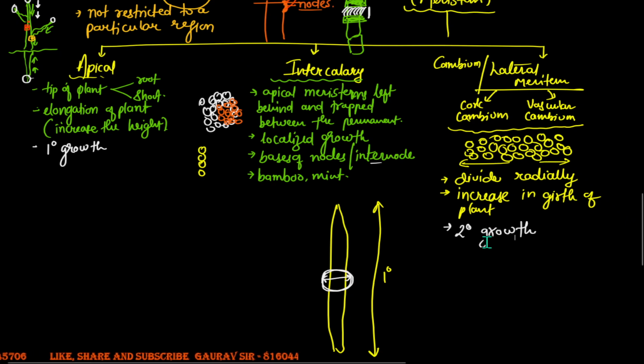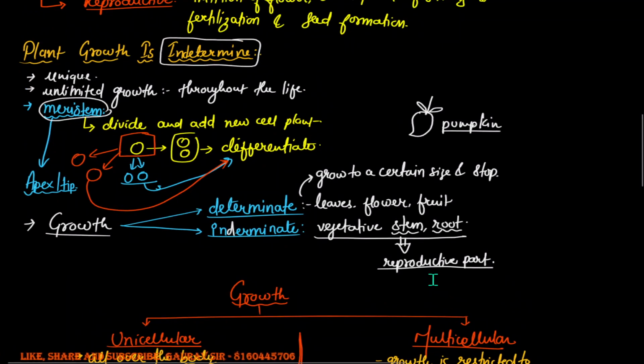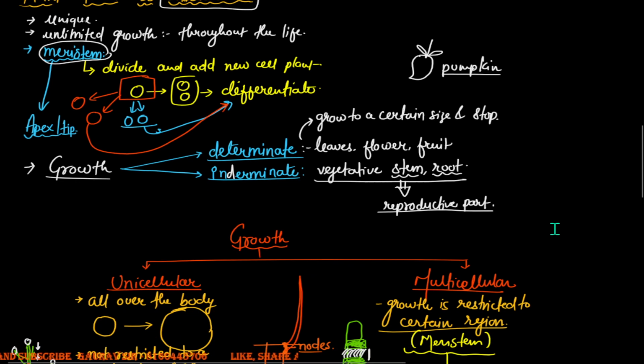I'll just have a brief recall of what we studied in this class. We talked about the fact that plant growth is indeterminate, which is not absolutely true, because plants have a tendency to grow throughout their life, but this tendency is restricted only to certain regions, and those are the stems and the root. However, structures like the leaf, the flower, and the fruit do not have this ability to divide throughout their life. They grow only till a certain size, and then the growth ceases in them. Such a growth is a determinate growth. However, the root and the stem can grow throughout the life because of the presence of the meristem.